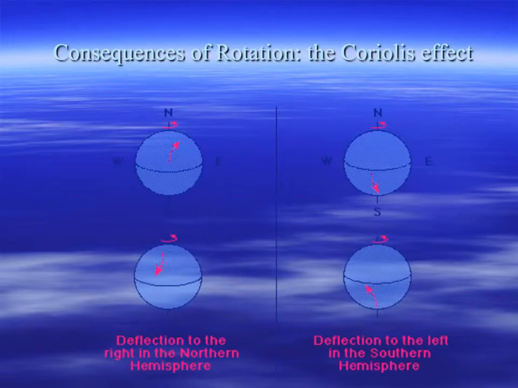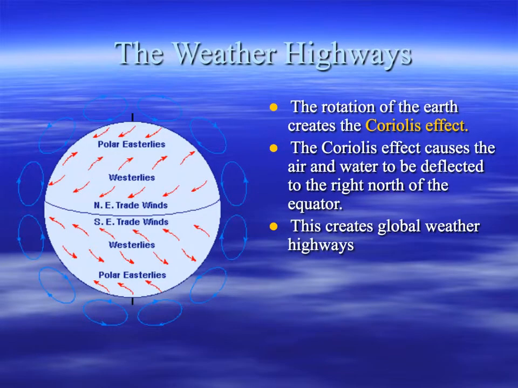As we've learned earlier in other places, because of the Earth's rotation, wind currents and ocean currents rotate. They curve because of the Earth's rotation. This is called the Coriolis effect. In the northern hemisphere, these currents move in a clockwise direction. They curve in a clockwise direction. And in the southern hemisphere, they tend to curve in a counterclockwise direction.